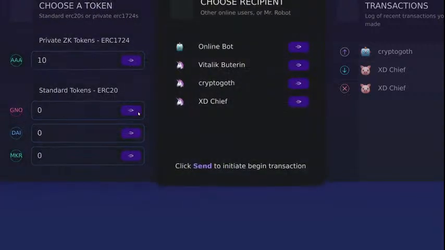And then if you click send, step 2 in this column is you can choose from what users are online. And you can send it to Uncle Vitalik. He definitely needs more digital assets. Or you can send it to other people who happen to be online at the same time. These are hard-coded, but the eventual goal for this demo is to give people firsthand experience, like a playground to try out zero-knowledge techniques. And here, users would appear and disappear as they were online.